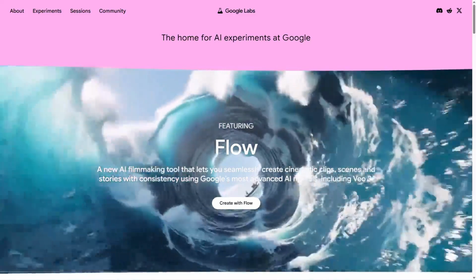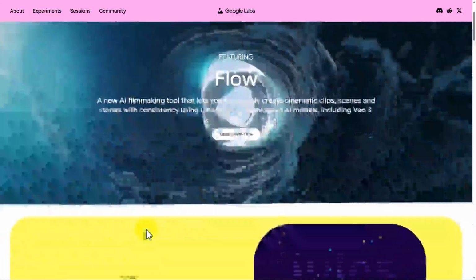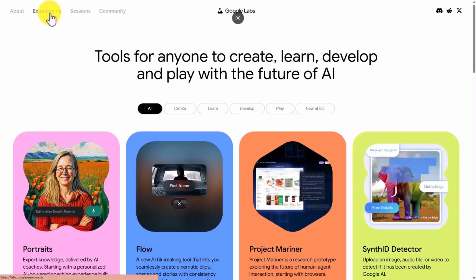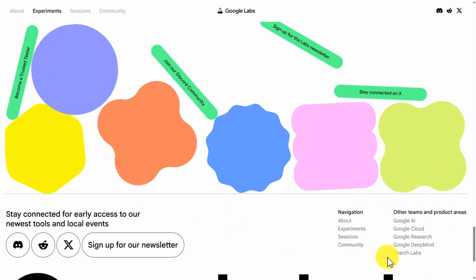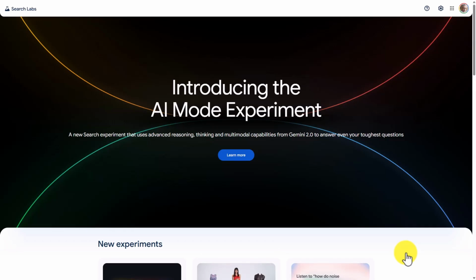Hi there. If you go to labs.google.com and you go to the Experiments tab, you will see experiments available that Google is testing. Scroll all the way to the bottom. You can go specifically to those experiments that are related to search. We're going to click on that link that's going to bring you to the Google Search Labs experiments.